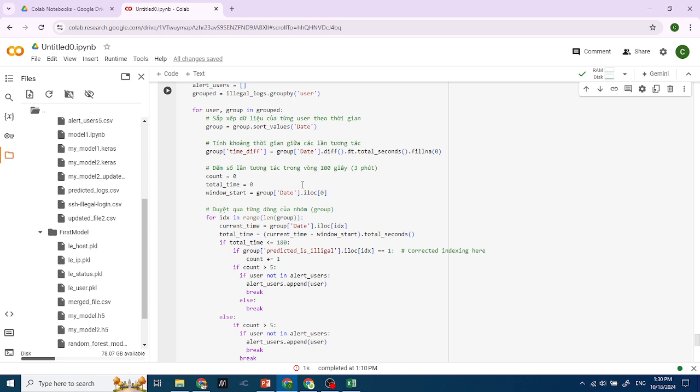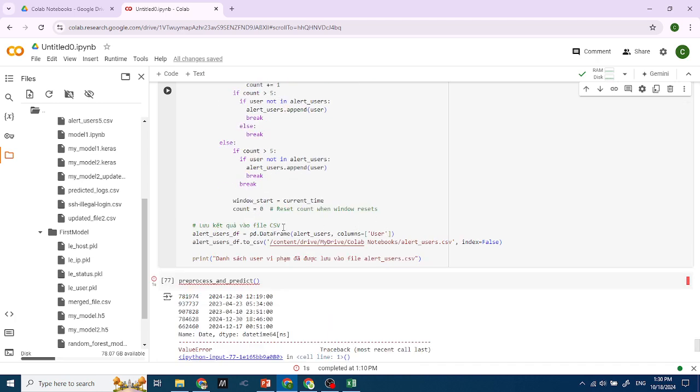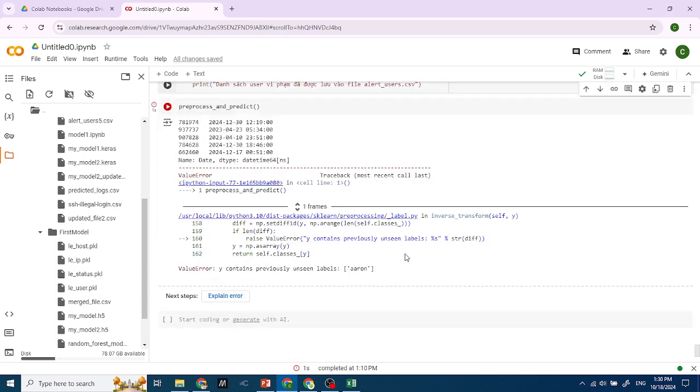I'm going to scan each user state. If within 3 minutes they are predicted as illegal more than 5 times, I'm going to add them into the alert user CSV, which means this user is illegal. They are not allowed here in my system.